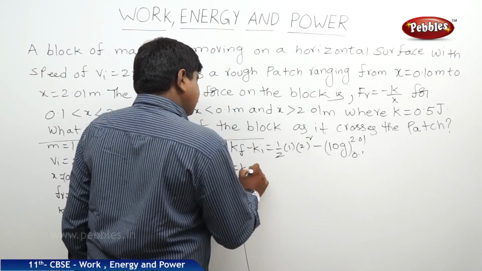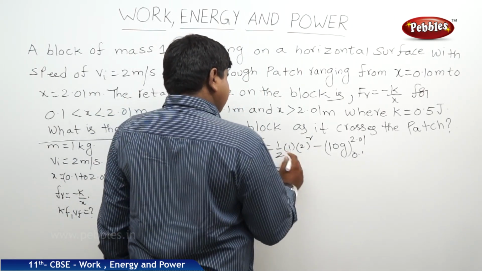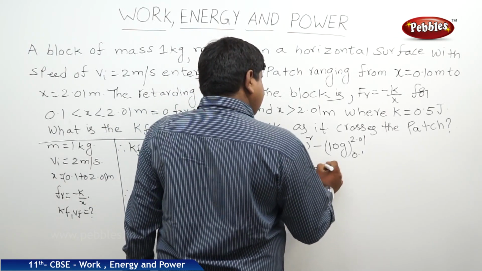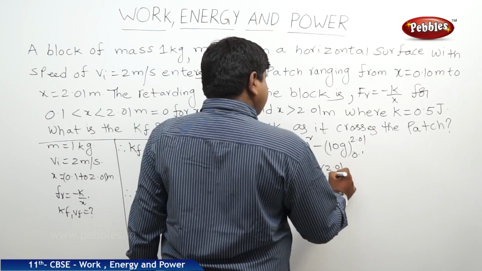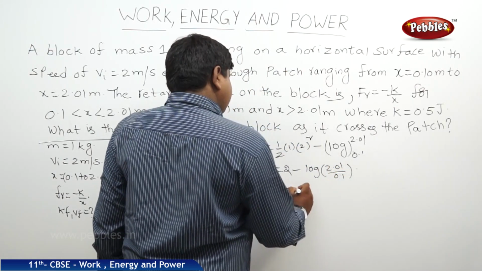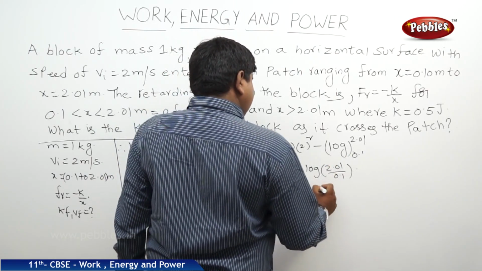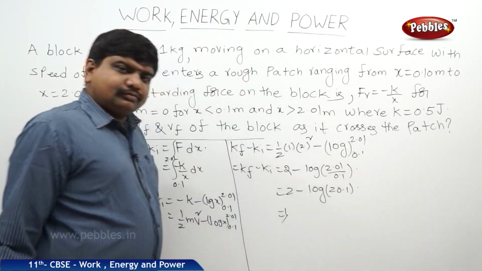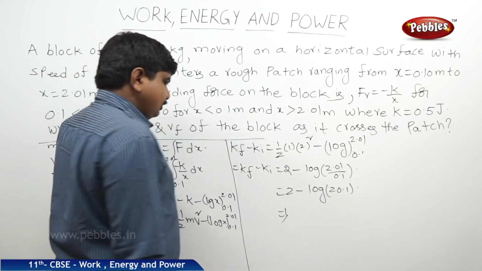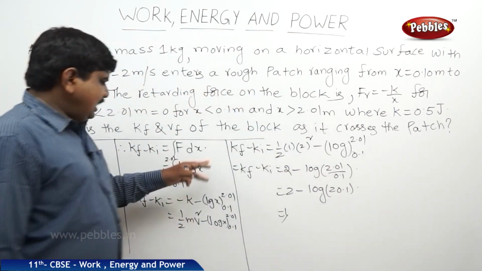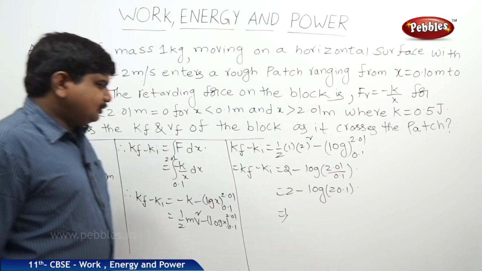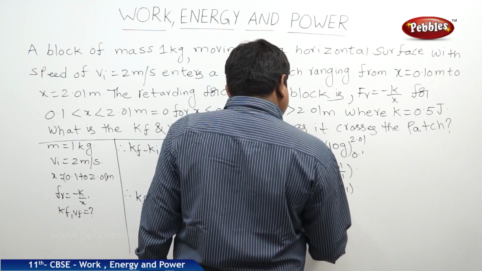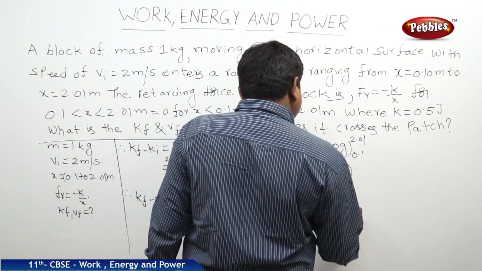So we can write kf minus ki is equal to 2 minus k log 20.1, because it is k into the integral of dx by x.